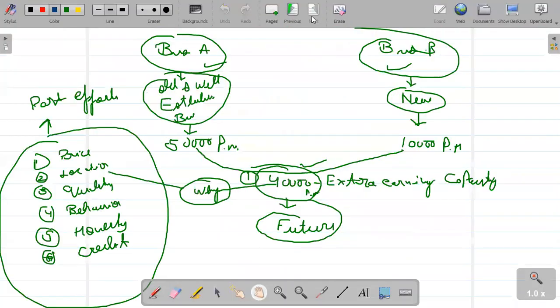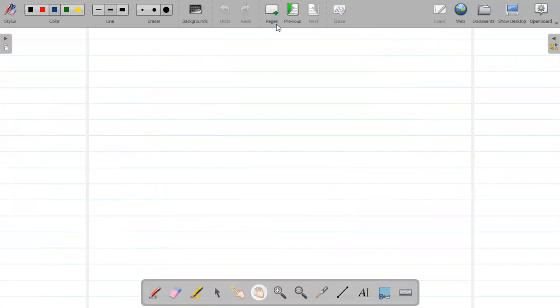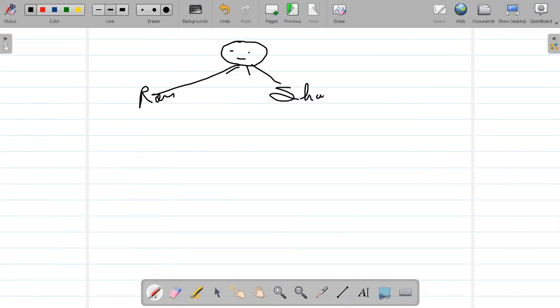Okay, guys, what is the super profit method? Wait for an example. This is the father of two sons, Ram and Sham. Father has 20 lakh rupees.